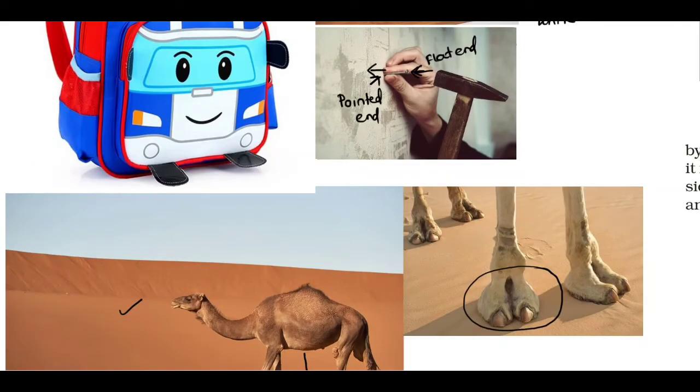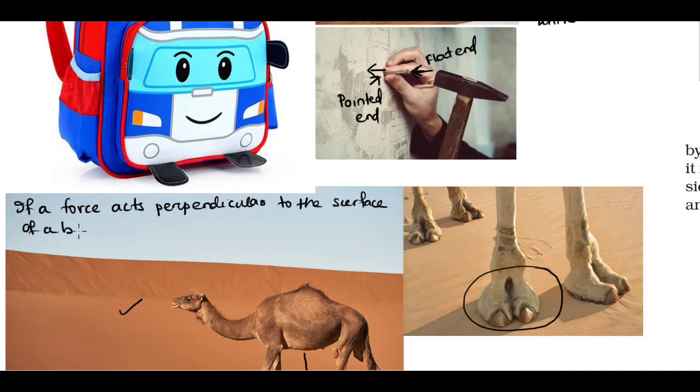I can write here: if a force acts perpendicular to the surface of a body, it is known as a thrust.